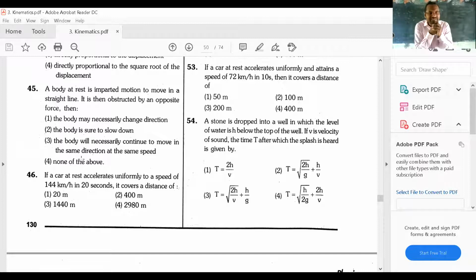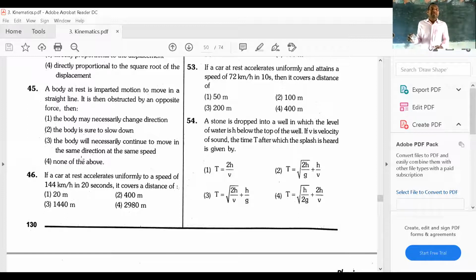The option says the body will necessarily change the direction. See, one body is coming like this, Nana. If one opposite force is there, it says it will necessarily change direction. We can't say definitely, so it is wrong.